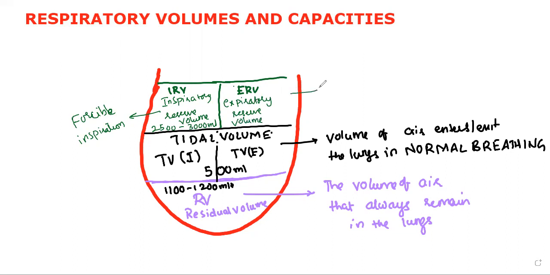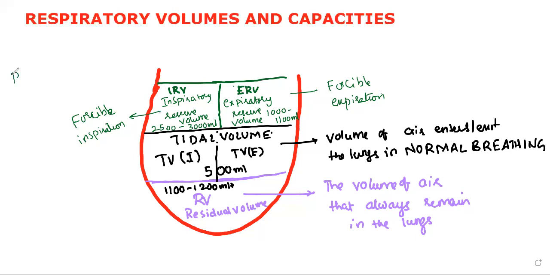Simply, we call it the amount of air that exits the lungs by forcible expiration. That expiratory reserve volume is going to be 1000 to 1100 ml. So this is the basic line that we need to remember.